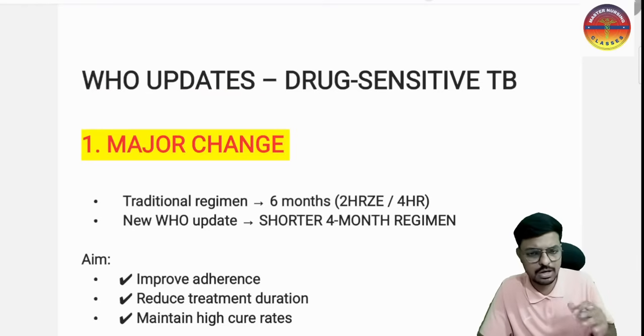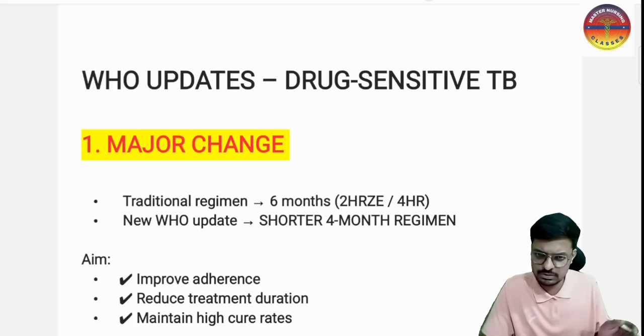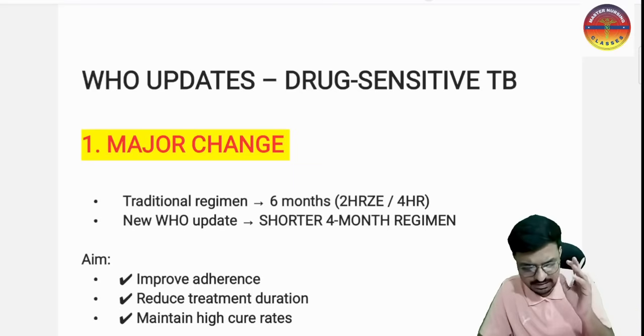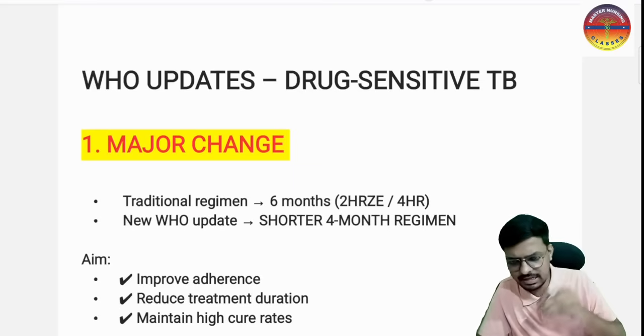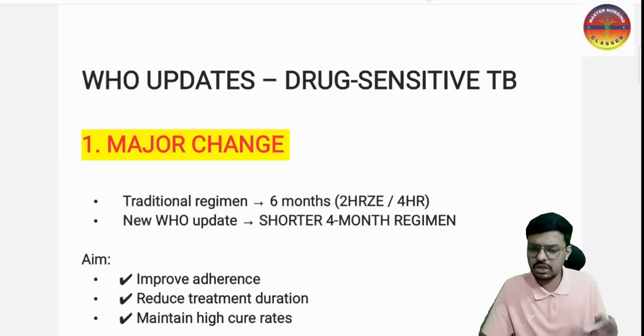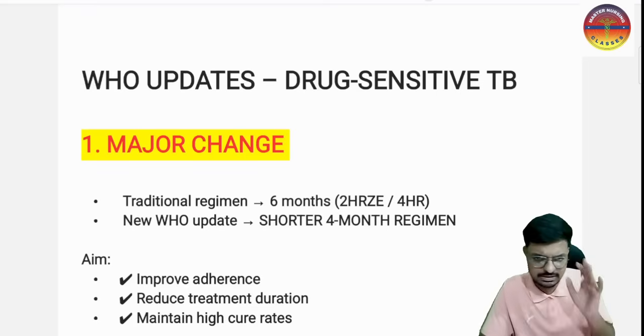The 6 months that you have studied, 2 months for the intensive phase and 4 months for the continuous phase in the National Tuberculosis Elimination Program, is only what you follow in the next NORCET, unless the examiner clearly asks what the new WHO guidelines are. Then you give the answer according to those guidelines. If not mentioned, give the answer according to our old guidelines, that is, the National Tuberculosis Elimination Program.